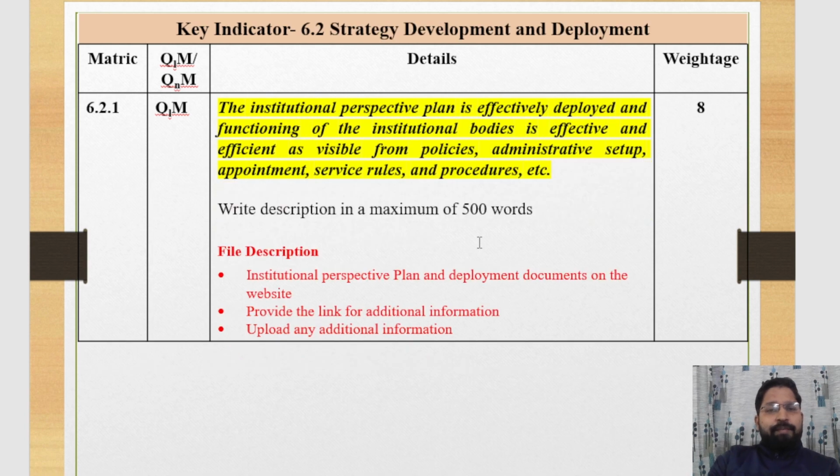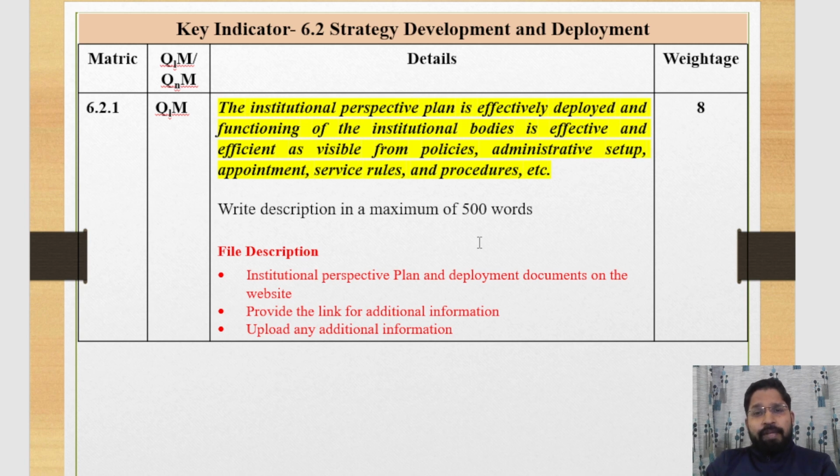Now, second qualitative matrix is 6.2.1. The weightage of this matrix is 8. In this matrix, we provide data of how the institutional perspective plan is effectively deployed and how the functioning of institutional bodies is effective. Here you can first explain about perspective plan. There are different types of perspective plan your institute may have. It may be an institutional perspective plan for student employability. Here you can explain about that.